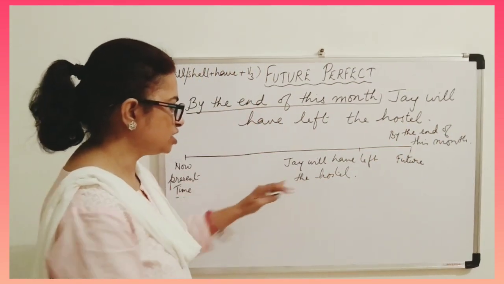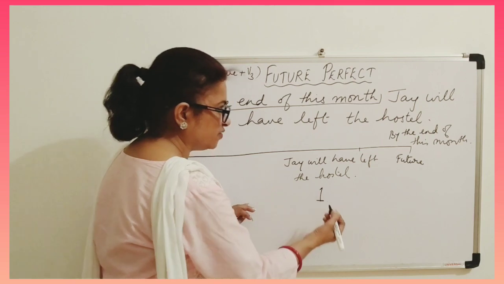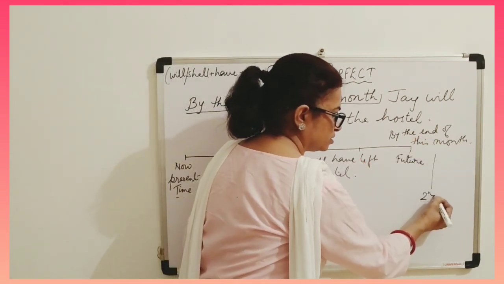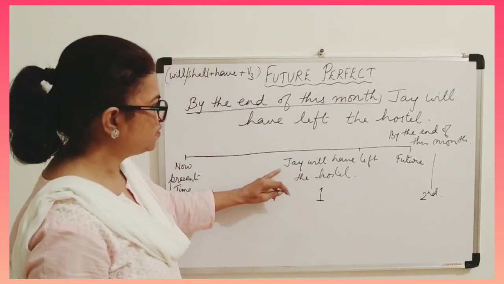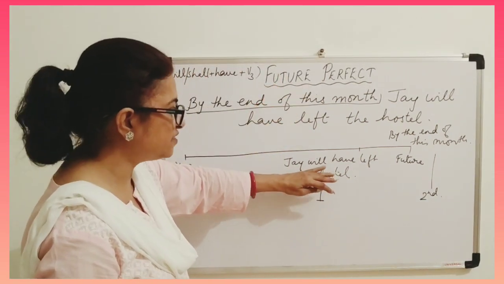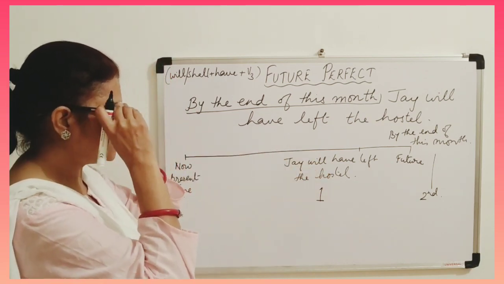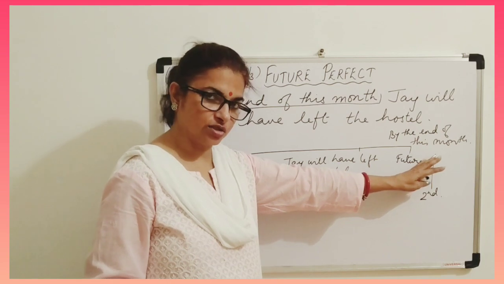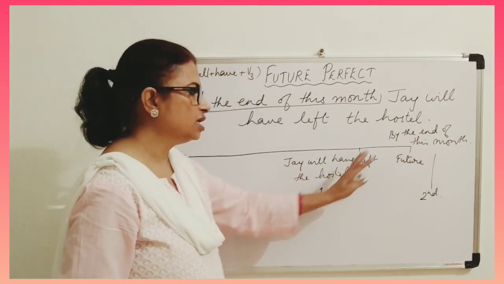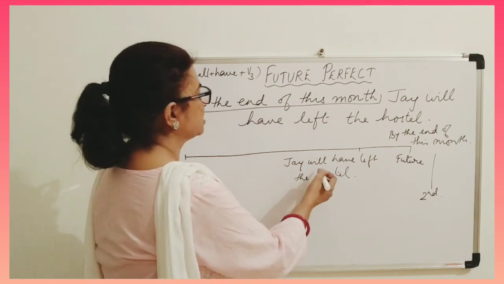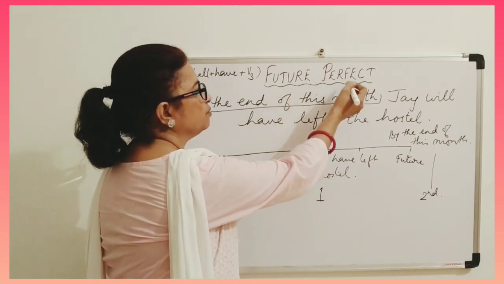So this action is the first action, whereas this action is the second action. So the completion of this action before the second action is there. At that time you use future perfect.